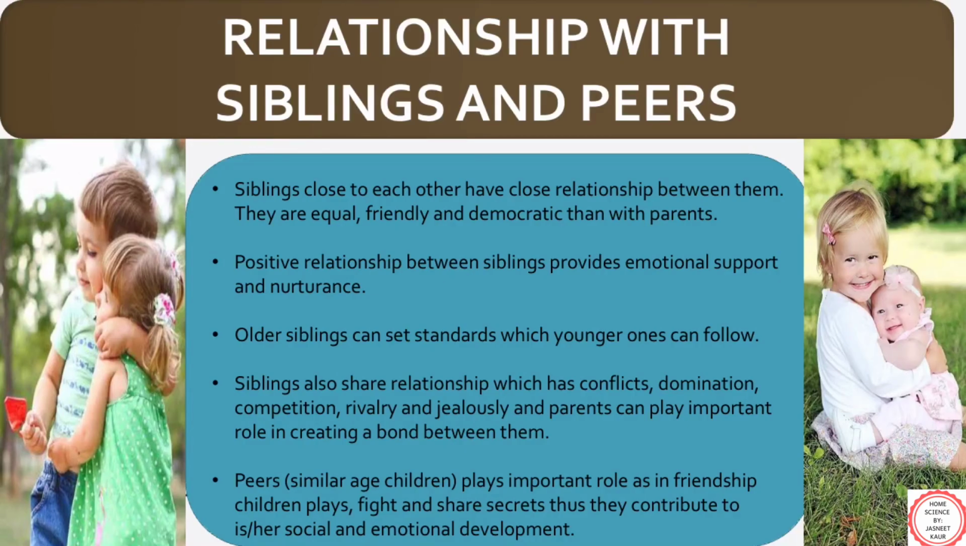In many families, siblings share a relationship which has conflicts, domination, competition, rivalry and jealousy, which eventually gets better once the children cross adolescence. Otherwise, parents can play an important role in creating a bond between them. Talking about peers, they play an important role as in friendship children play, fight and share secrets, thus they contribute to his or her social and emotional development.